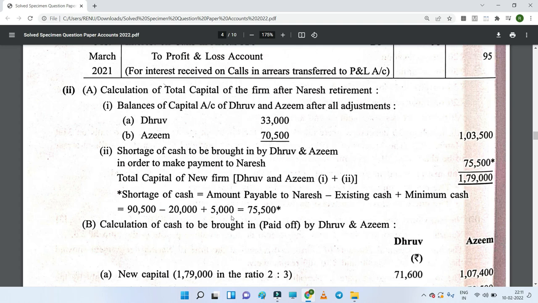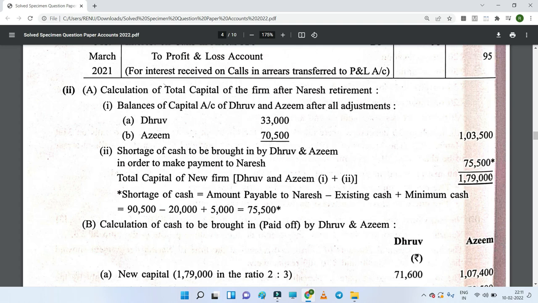Only 15,000 was the available cash at the time of Naresh's retirement, as they are going to maintain the rest 5,000 in the balance sheet. So the amount 75,500 which will be needed by Dhruv and Azim will be added to their old capital. Then it will become 1,79,000.